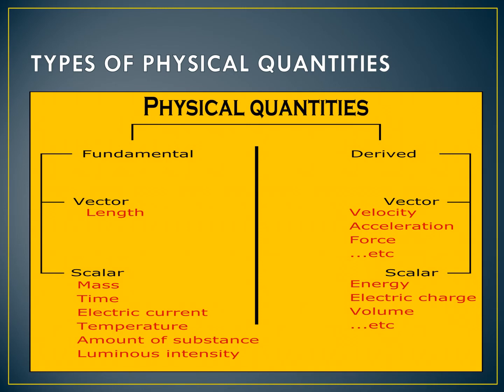Now, fundamental quantities and derived quantities. These are the two types of physical quantities. What are fundamental quantities? Fundamental means it is the basic one. These basic quantities cannot be expressed in terms of any other physical quantities. It will be itself only. For example, length, mass, time, electric current, temperature, luminous intensity, these will never change.